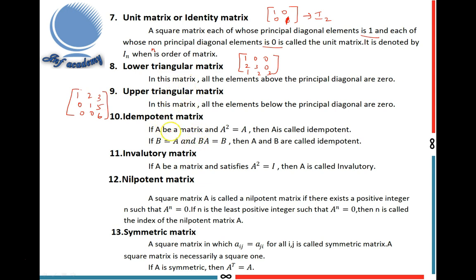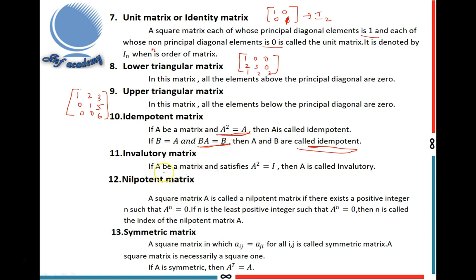Next, idempotent matrix. If A is a matrix and A satisfies the condition A square equal to A, then A is called idempotent. It is very important. And another one: if B equal to A and BA equal to B, the multiplication of B and A equal to B, then A and B are called idempotent.